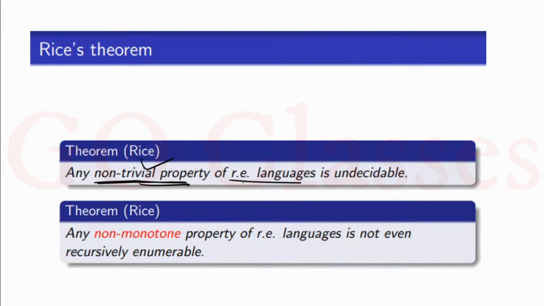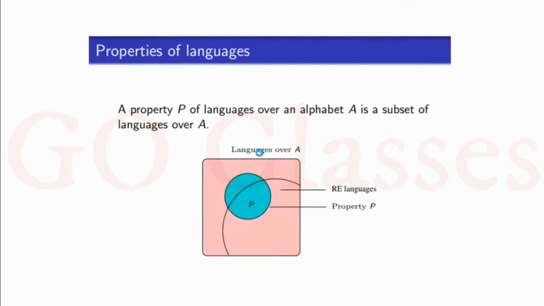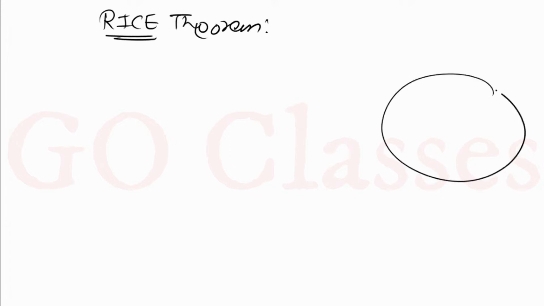Okay, RE language, this is also correct. Now what is RE languages? It means our domain is set of RE languages. So that is the point. In this Rice theorem, actually our domain is a set of RE languages. This is our domain, basically the RE set. In this domain we have all the RE languages, L1, L2, all the RE languages we have here. So this is the domain.